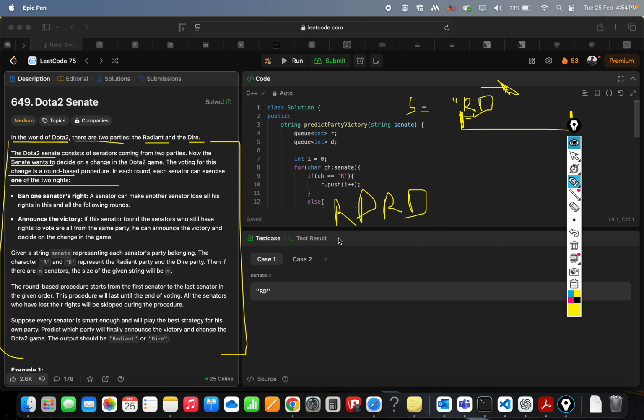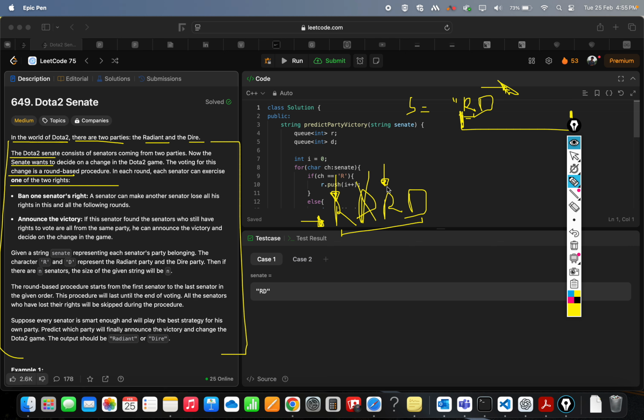We will start from the left side and ask the senator to do one out of two things. Because all the senators are not from a single party, it can choose only the second thing, that it can freeze the power of a senator to its right, and of course it will freeze the power of the opposite party, not its own.